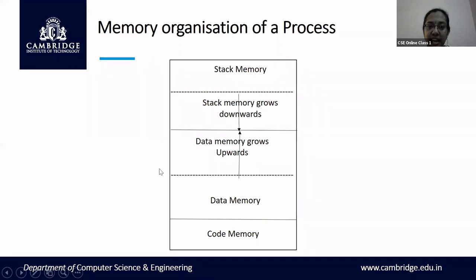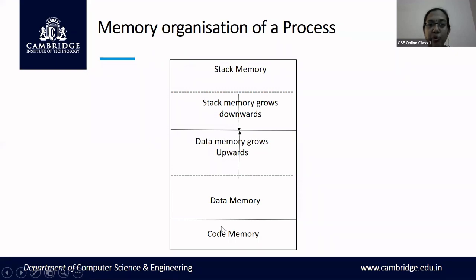So if the entire rectangle is the memory of the process, this memory is further divided into units or segments. This memory is further divided into 3 different segments. Okay, so the first segment is called the stack memory, the second segment is called the data memory, and the third segment is called the code memory.